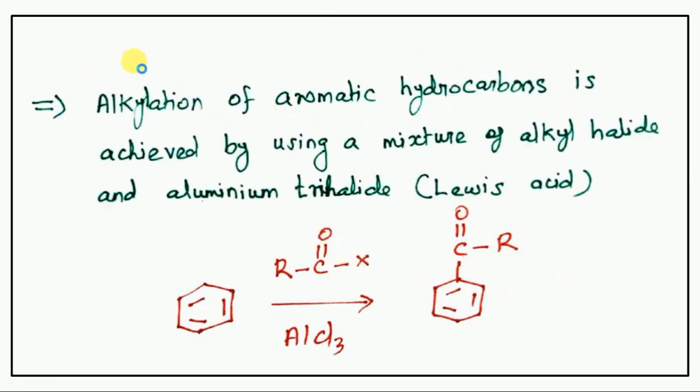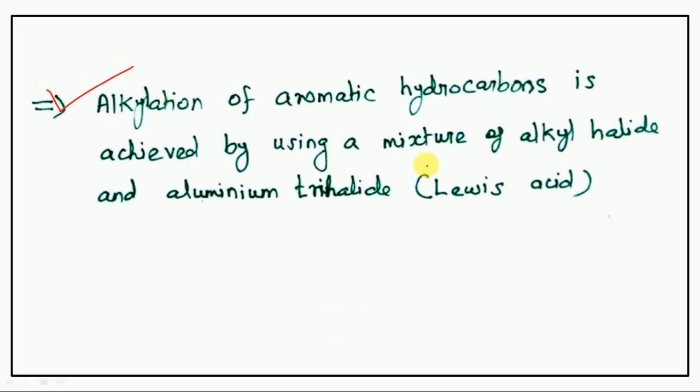Next one. Alkylation of aromatic hydrocarbons is achieved by using a mixture of alkyl halide and aluminum trichloride, a Lewis acid.